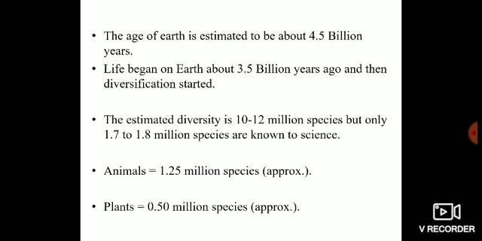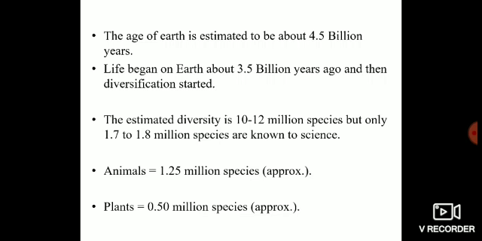The estimated diversity is about 10 to 12 million species, but only 1.7 to 1.8 million species are known to science. It has been estimated that on the surface of Earth there are about 10 to 12 million species, but so far only 1.7 to 1.8 million species are known to us.